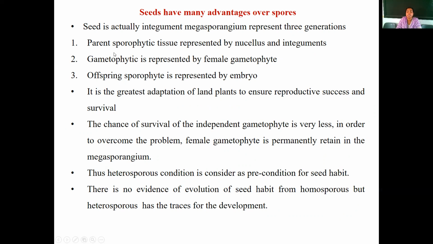It has three generations. The first one is the parent sporophytic tissue, represented by the nucellar tissue and integument, which is present in the ovule. The second one is the gametophytic generation, represented only by the female gametophyte, and the offspring sporophyte is represented by the embryo after fertilization. So these are the three generations present in the seed. This is not applicable to the spores present in the pteridophyte.